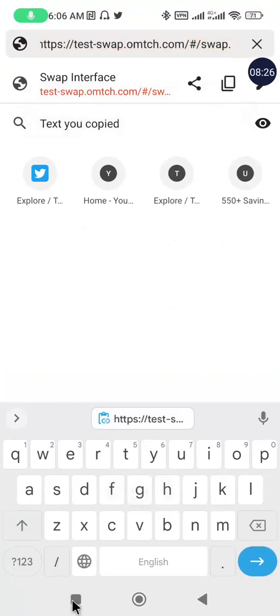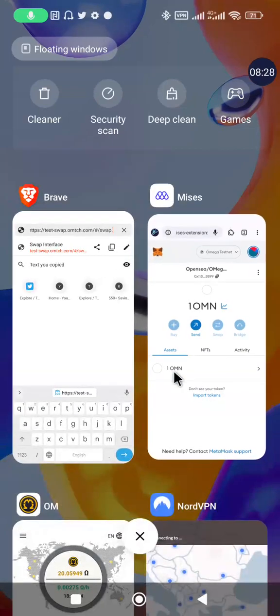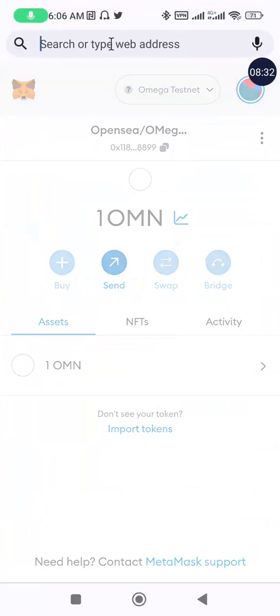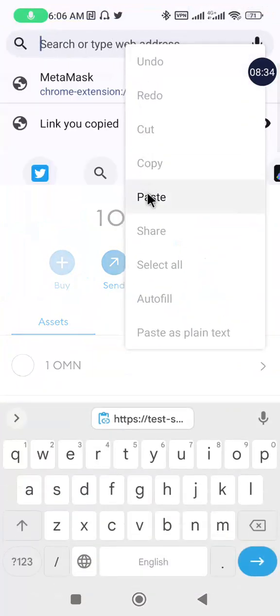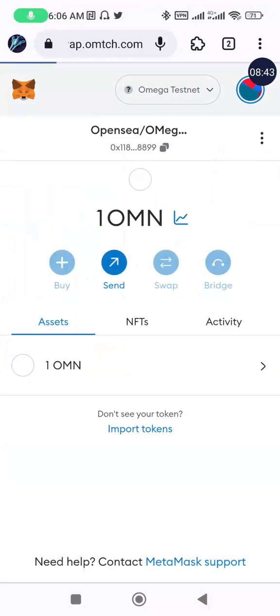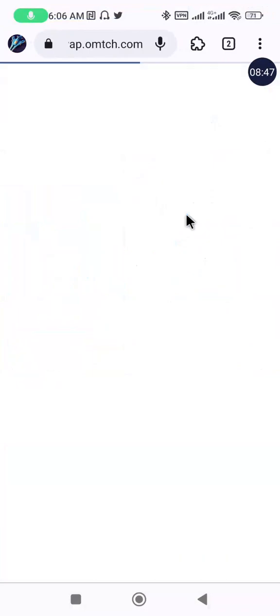This one is just for information. I'm using Miss Browser for the Testnet. If you don't have Miss Browser, I will drop the link to the browser in the description of this video so that you can get one. Once you download Miss Browser, you get an airdrop. There's a video on that on my YouTube channel on how to get the airdrop. You have to watch that video as well.